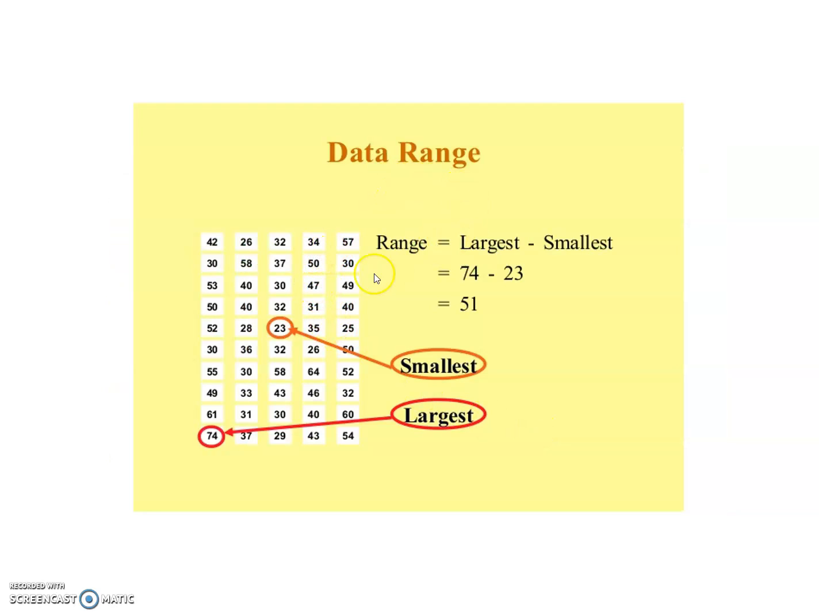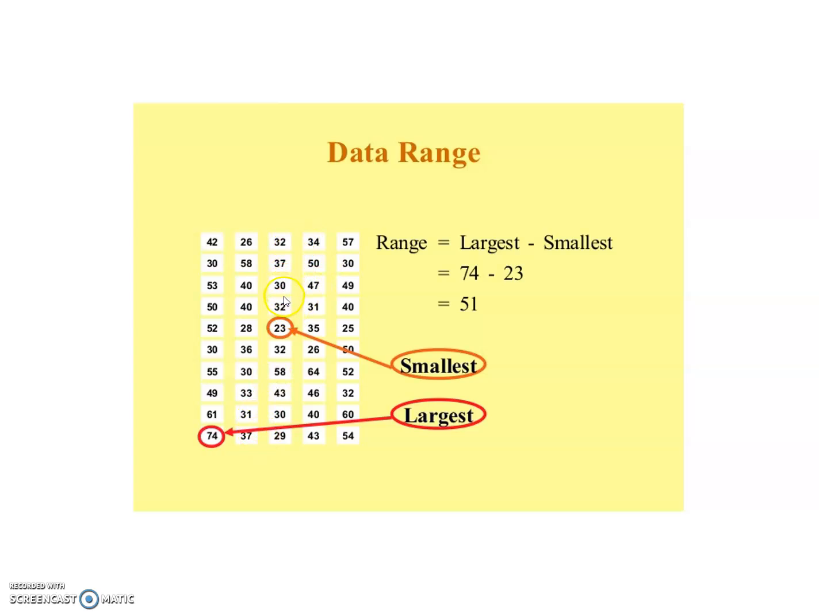Now the data range where many numbers are given. Yes, we have to check that. 42, 30, 53, 50, 52, 30, 55, 49, 61, 74, 26, 58, 40, 40, 28, 36, 30, 33, 31, 37.